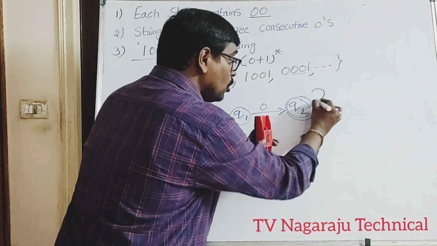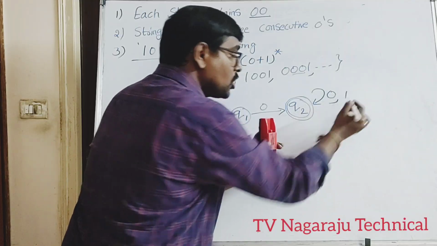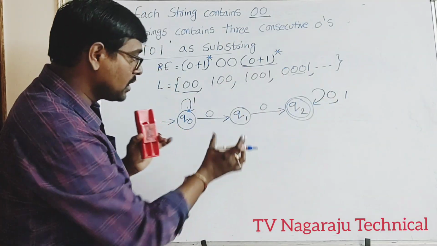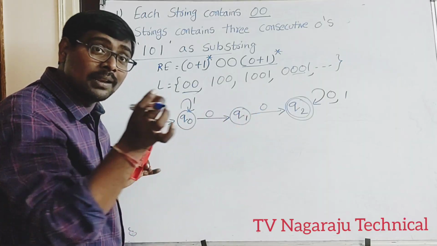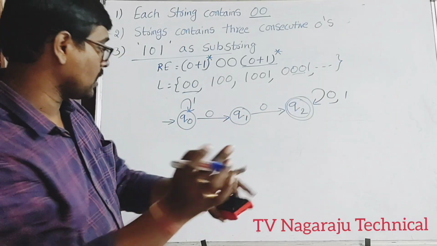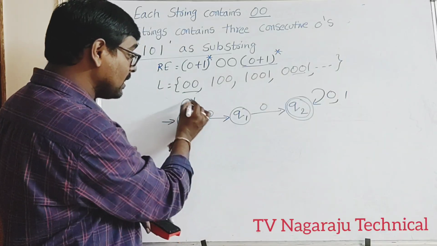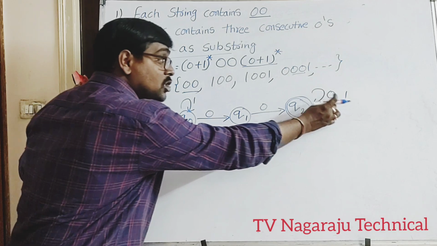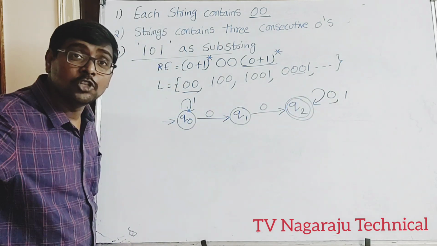At Q2 you have any combination of zeros and ones. Observe, at the end there is no constraint. Why? Two zeros have already appeared. Before and after, whatever is present, there is no constraint. So at Q2 we put a self loop on 0, 1, and you can take any number of zeros and ones.